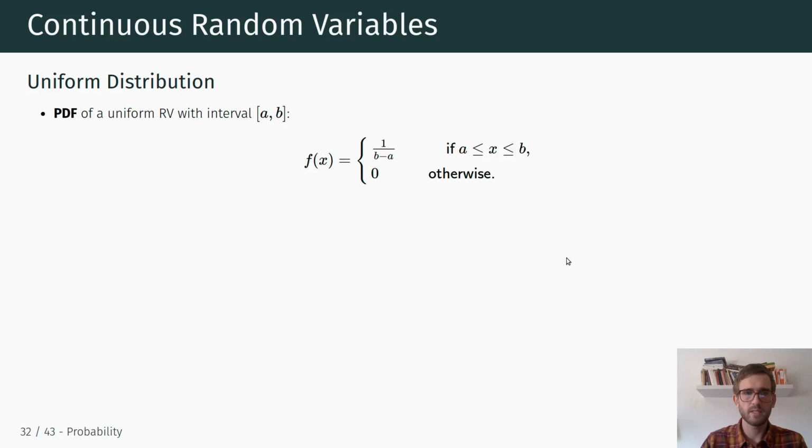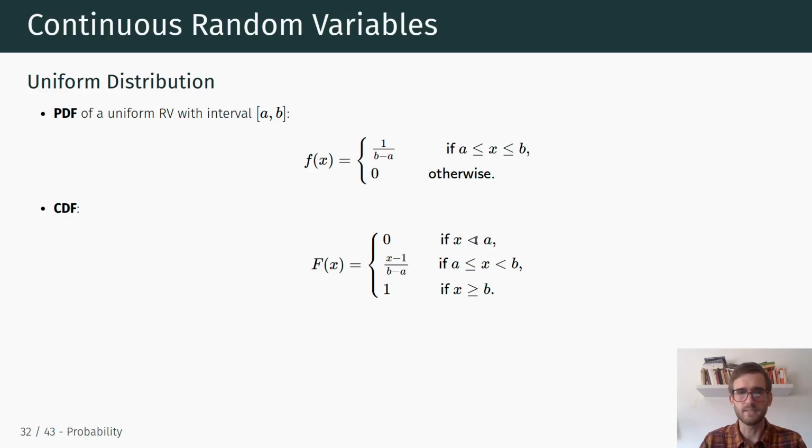All right. Then, based on the probability density function, we can compute the cumulative distribution function, which is, of course, 0 if x is smaller than a. It's x minus a divided by b minus a for x between a and b, and 1 if x is larger or equal to b, right? We can compute this by taking the integral up to the point x, and you'll see that it is a steady increase from 0 to 1 until x reaches b, okay?